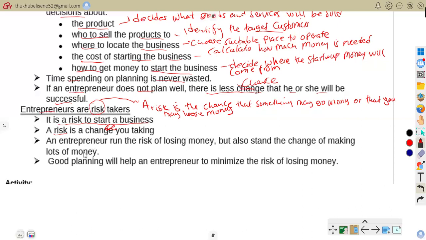That is a risk. An entrepreneur runs the risk of losing money, but also stands a chance of making lots of money. If you succeed, you're going to make a lot of money. But if you fail, and there are no customers buying your product, you're going to lose your money. Good planning will help entrepreneurs to minimize the risk of losing money.